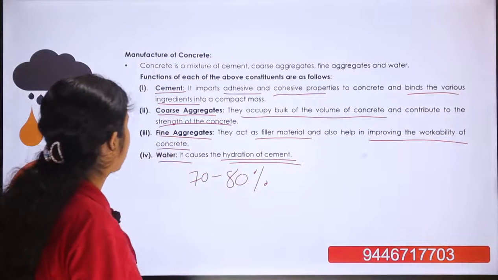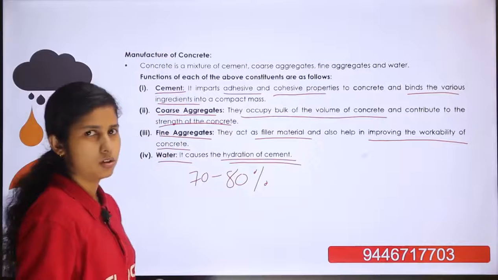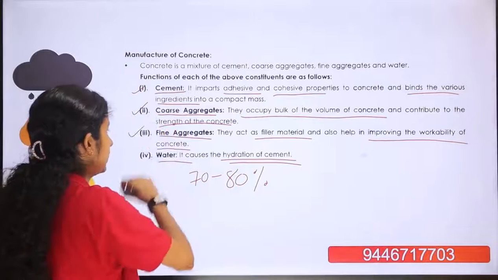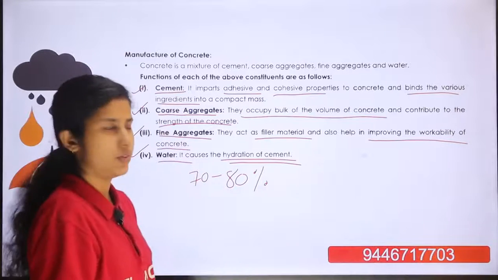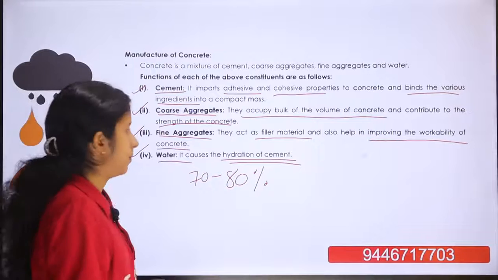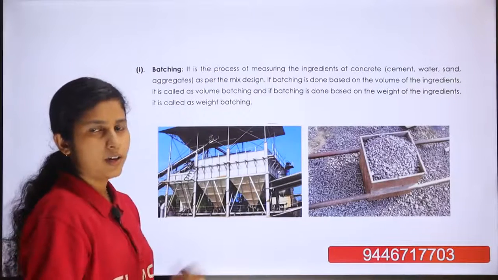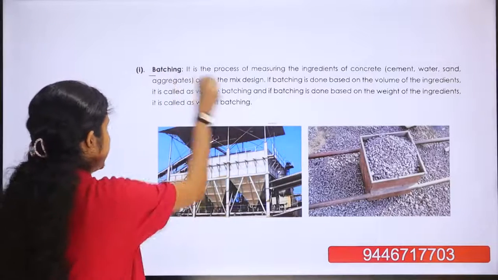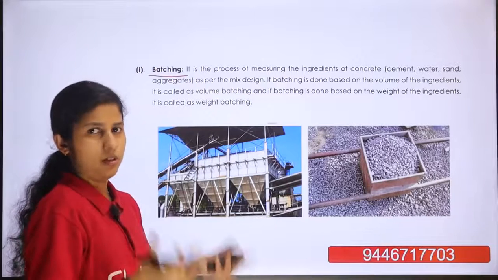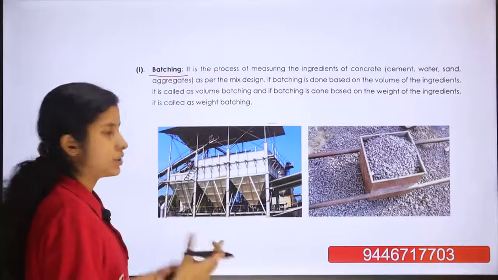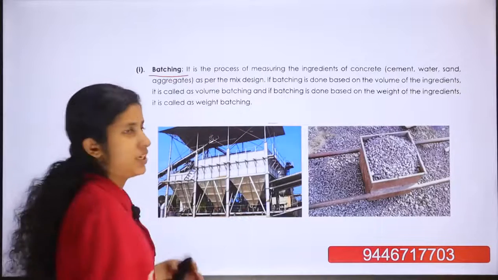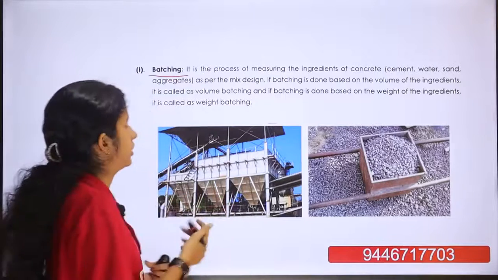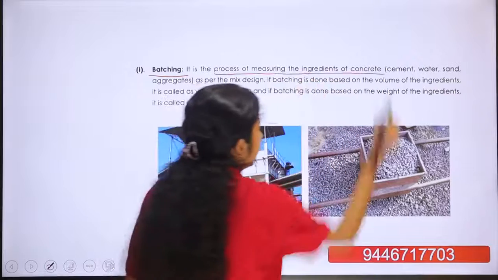So we have discussed the constituents of concrete, that is cement, coarse aggregate, fine aggregate and water, and we have already discussed the various properties of these constituents. Next we move to the manufacturing process of concrete. Okay, the first process is batching. Batching is the process of measuring the ingredients of the concrete.